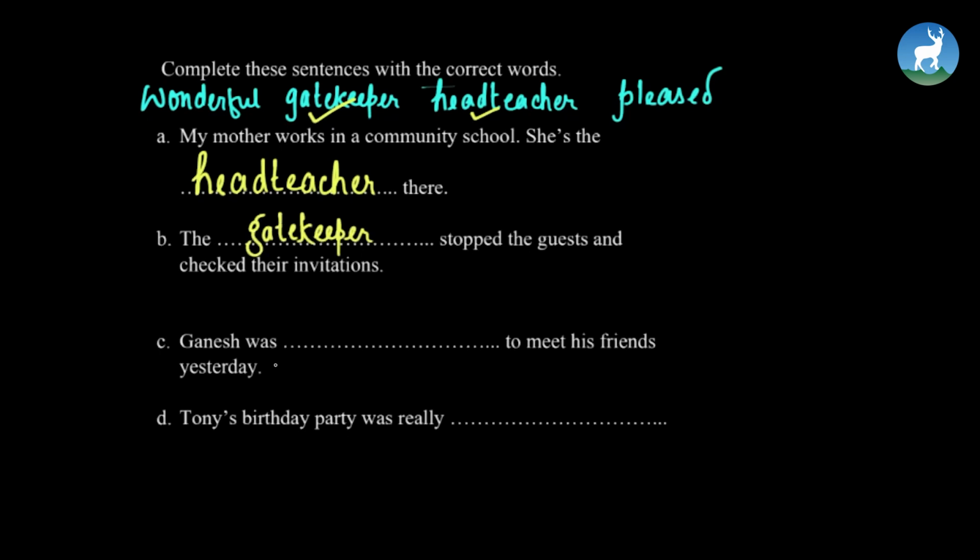Gatekeeper. Number C. Ganesh was dash to meet his friends yesterday. What do you think is the answer? We have 2 options left. Is it wonderful or is it pleased? Yes, he was pleased. And the last one. Tony's birthday party was really wonderful. And we did our job really, really wonderful, right?